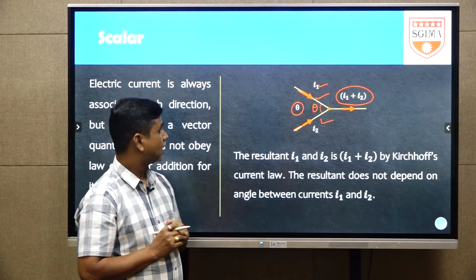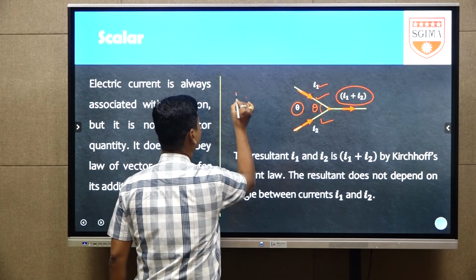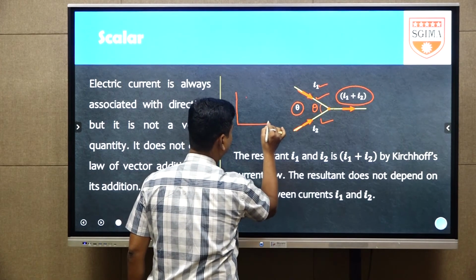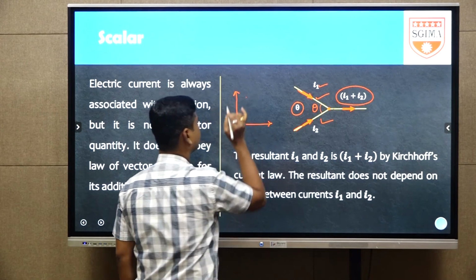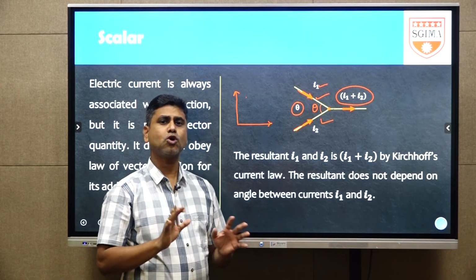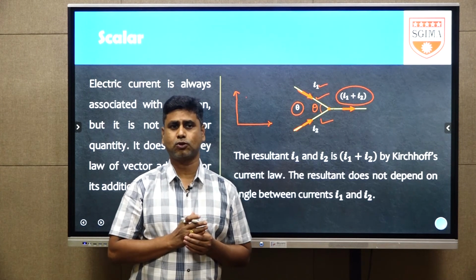That is the reason. For example, I will take two vector quantities, and for convenience, a known quantity: force. This quantity comes in lower classes also.